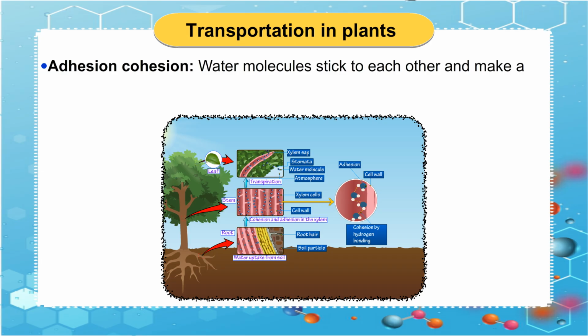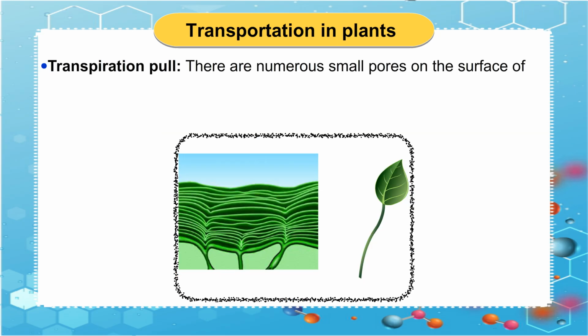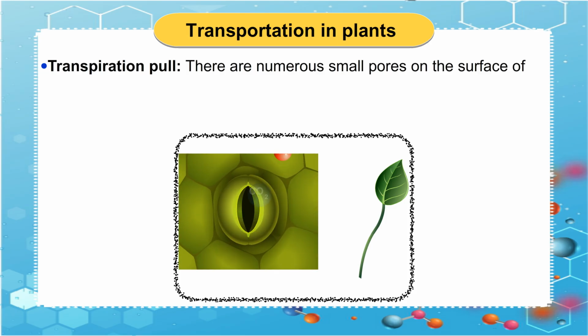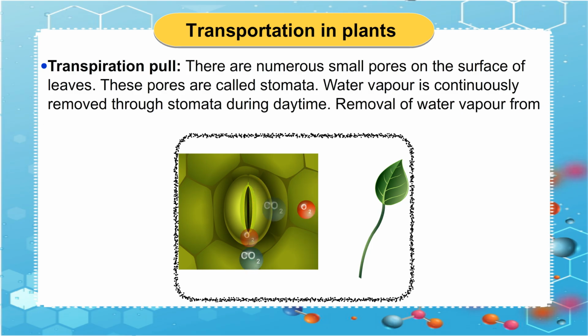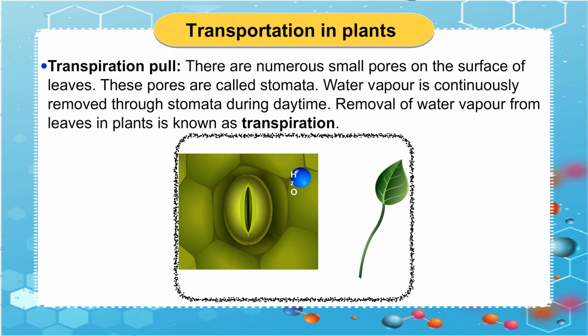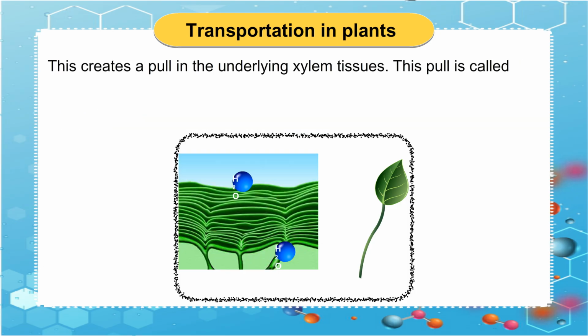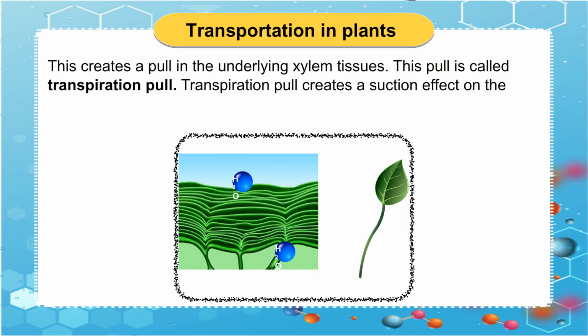Adhesion and cohesion. Water molecules stick to each other and make a continuous column inside the xylem tubes. Transpiration pull. There are numerous small pores on the surface of leaves. These pores are called stomata. Water vapor is continuously removed through stomata during daytime. Removal of water vapor from leaves in plants is known as transpiration. This creates a pull in the underlying xylem tissues. This pull is called transpiration pull. Transpiration pull creates a suction effect on the water column inside the xylem.